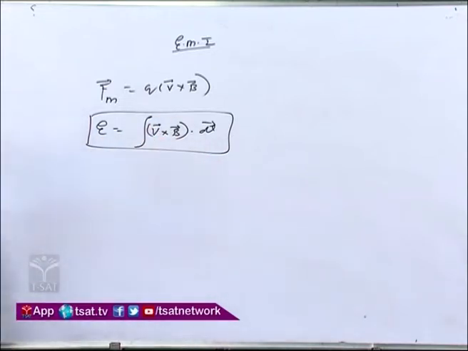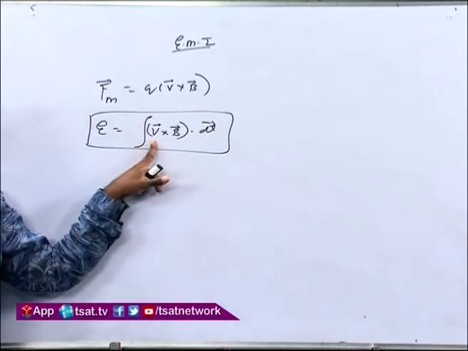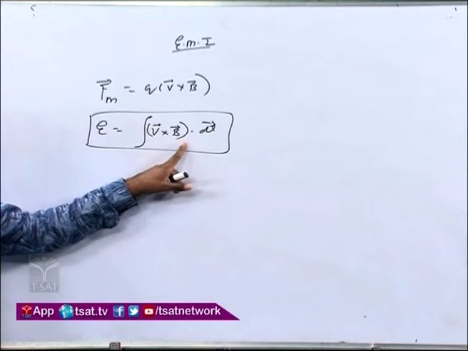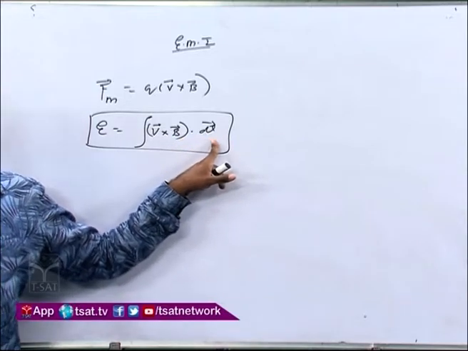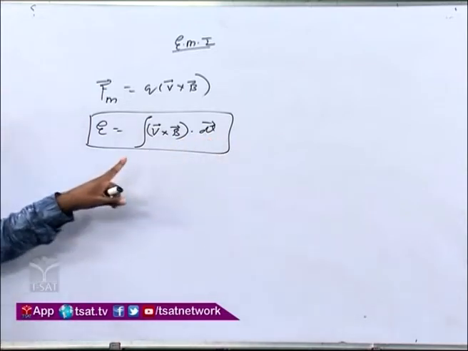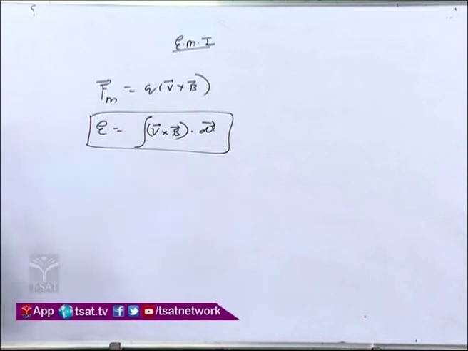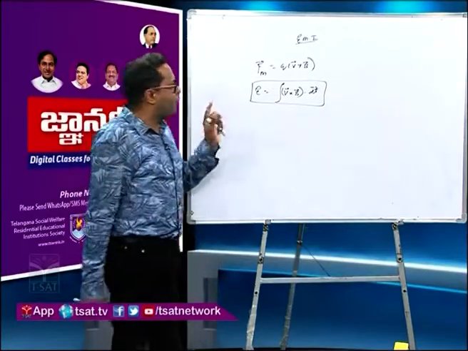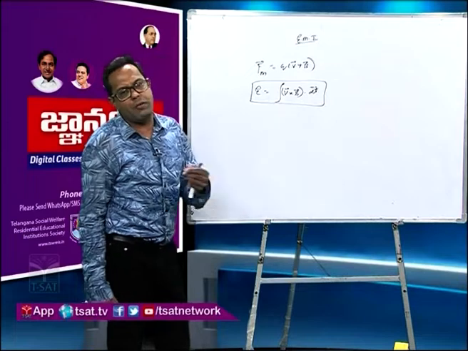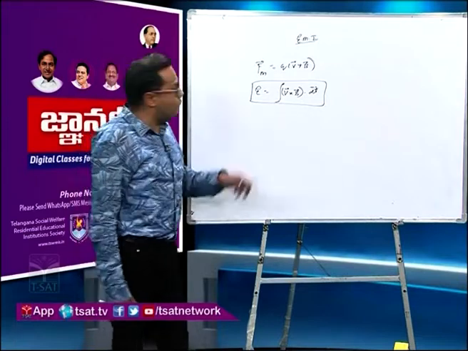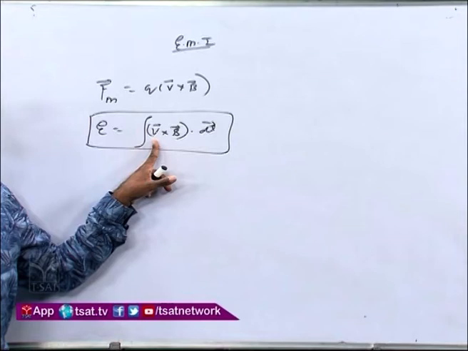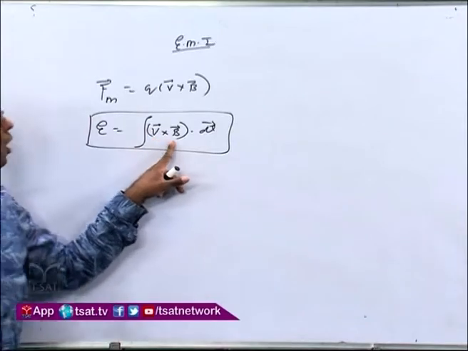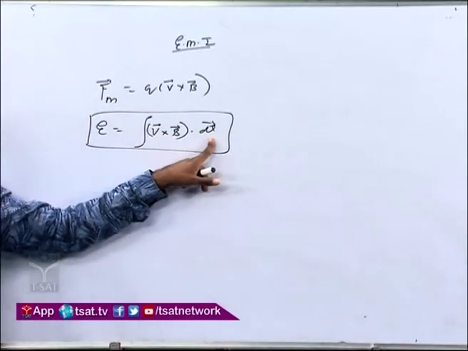Now, what point do I want to make clear before starting the numerical? There are three vector quantities here. V is the velocity vector, B is the magnetic field vector, and dl is the current carrying element, along the current. I will take the case in the numerical, no need to worry about it. But what I am telling you right now is very important from the numerical point of view. What are the three vectors? One is V, the velocity vector, one is the magnetic field vector, and one is the current carrying element dl.